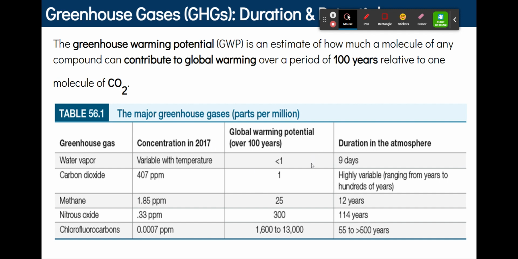So as we go down the list, chlorofluorocarbons are the most potent, or have the biggest global warming potential, because they stay so long in the atmosphere. And also, don't forget that CFCs contribute to stratospheric ozone depletion, which is going to allow more harmful UV rays to enter the atmosphere because the ozone layer is not blocking them.